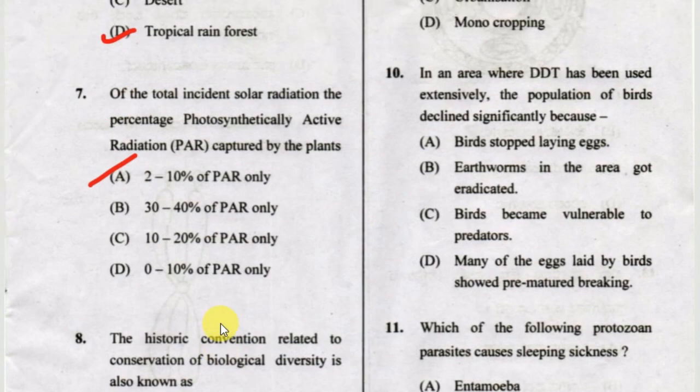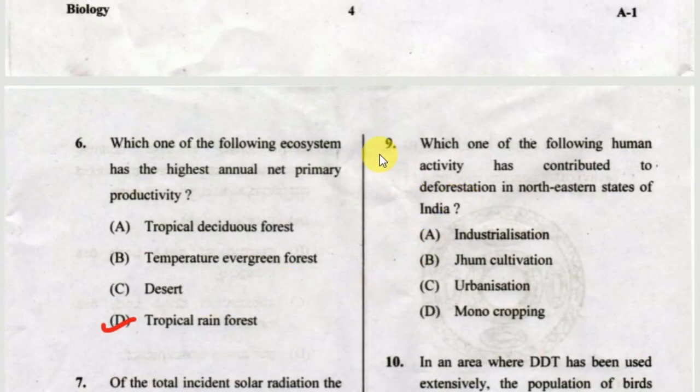Okay, the next question is, which one of the following human activities has contributed to deforestation in northeastern states of India? Option A industrialization, option B jhum cultivation, option C urbanization, option D monocropping. The correct answer is option B, jhum cultivation.